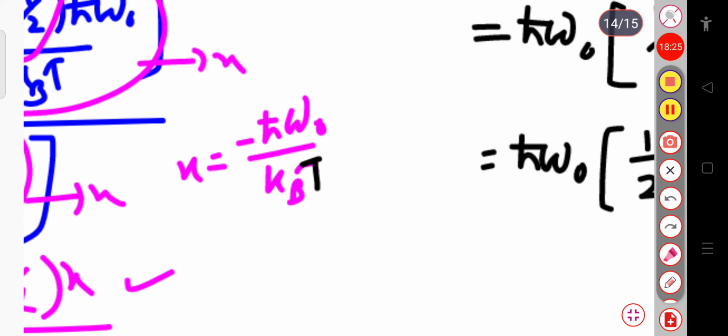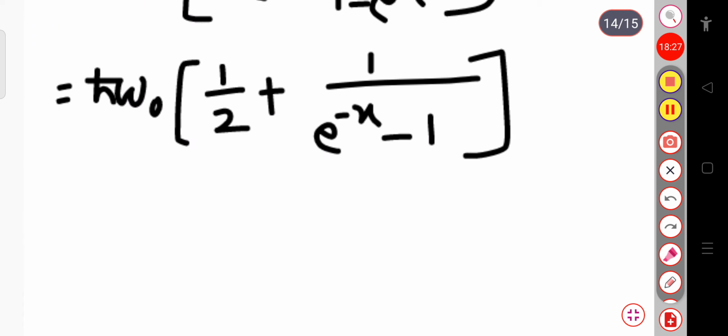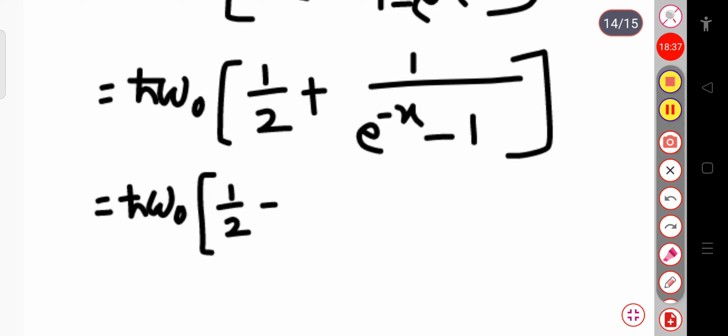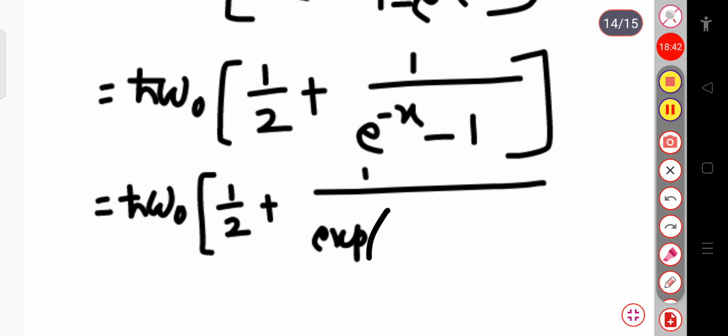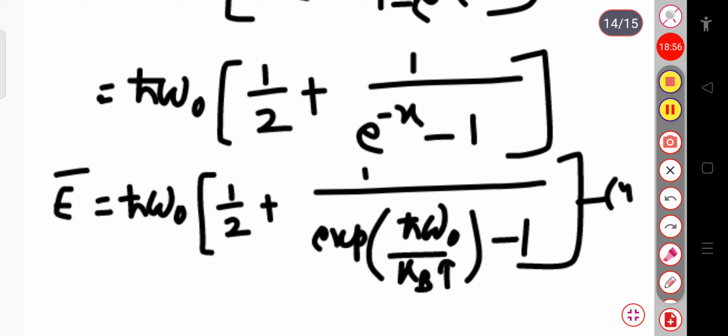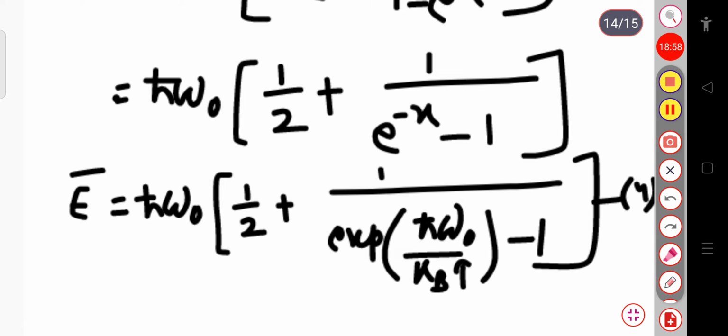Okay, so now if I substitute here the value of x, this is equal to h cot omega naught into 1 by 2 plus 1 by exponential h cot omega naught divided by kbt, again minus 1. So this is your average energy. Let us call this equation 4. Now we can calculate the total energy.